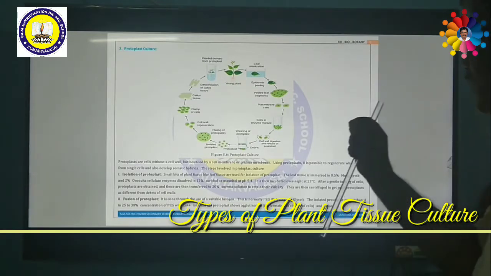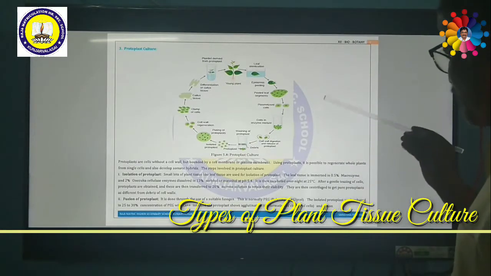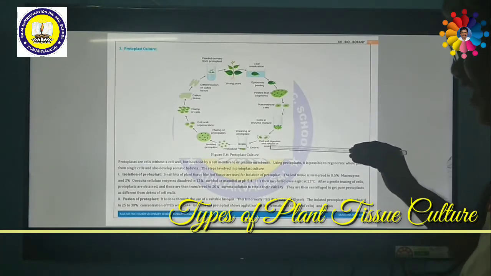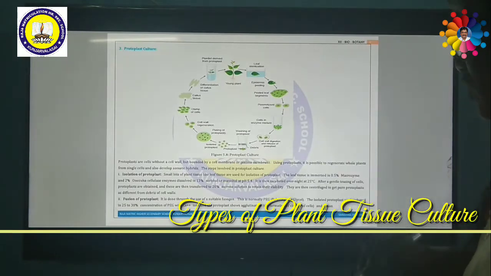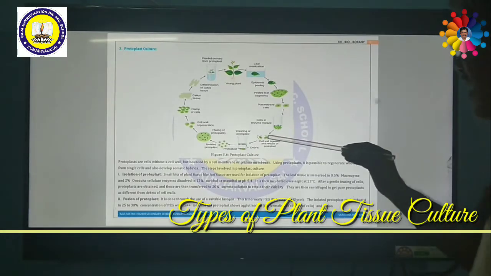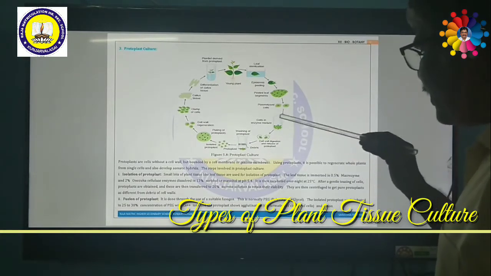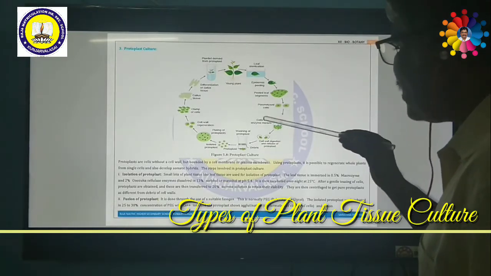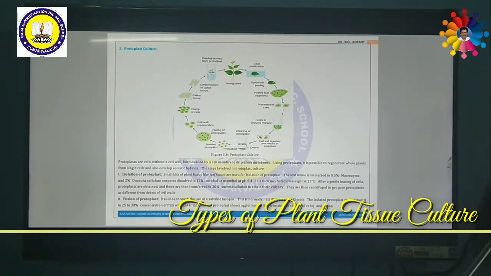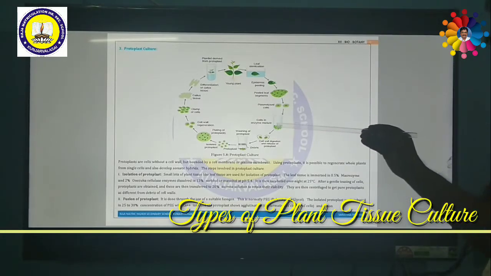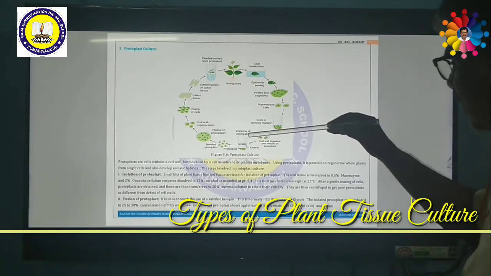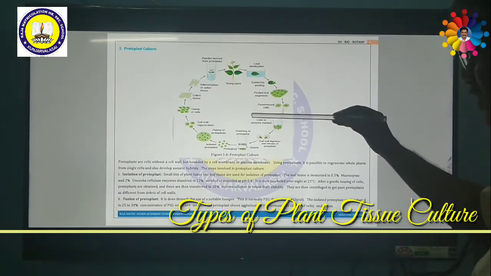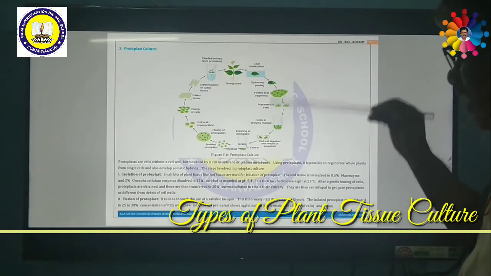Afterward, if you gently tease with a brush, what happens? The protoplasts are obtained and these are then transferred to 20% sucrose solution. Otherwise, the cells will be damaged. So in order to avoid damage as well as to maintain viability, they should be transferred to 20% sucrose solution. Then they are centrifuged and the waste debris is removed. Then we get pure protoplast.